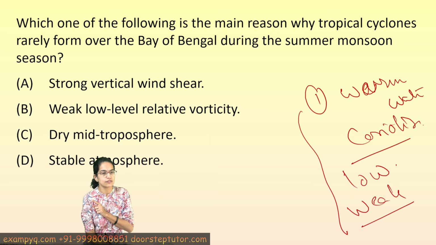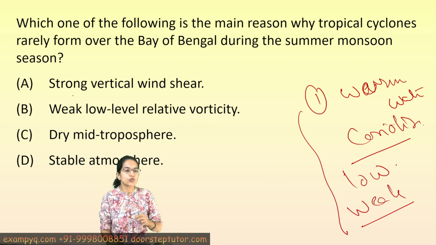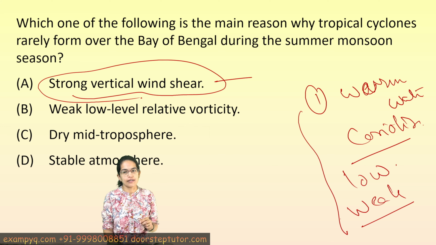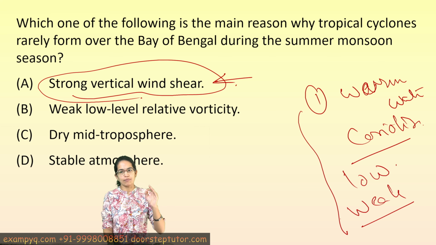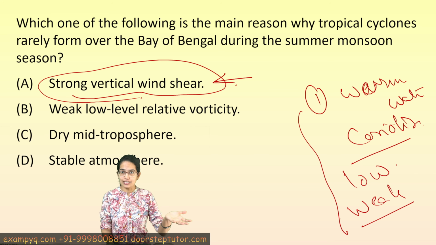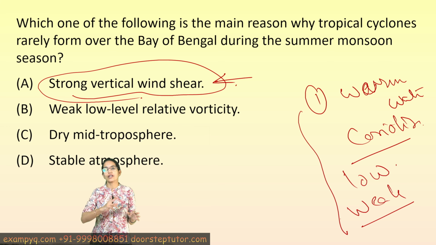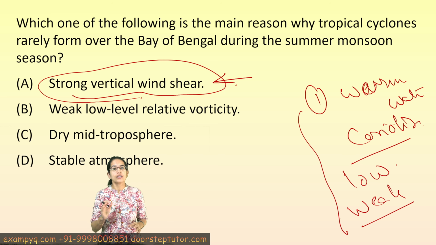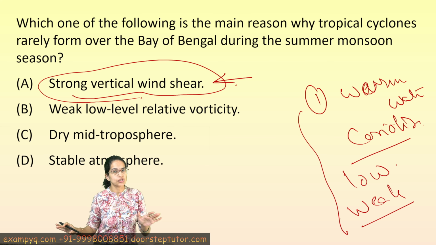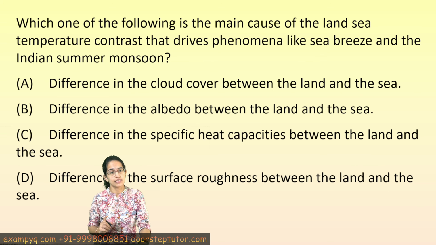And what is the condition which is not met? It has strong vertical wind shear at that time, and therefore it is a destructive element for cyclone development, because it tilts the vertical structure of the storm, disrupting the organized convectional flow that could actually create the cyclonic formation and prevents vertical stacking, and as a result the cyclonic conditions in Bay of Bengal are not seen during the summer months. A very important question. This is highly important for your CSIR Earth Sciences as well.